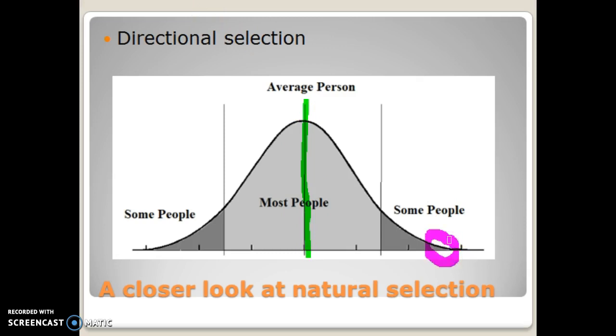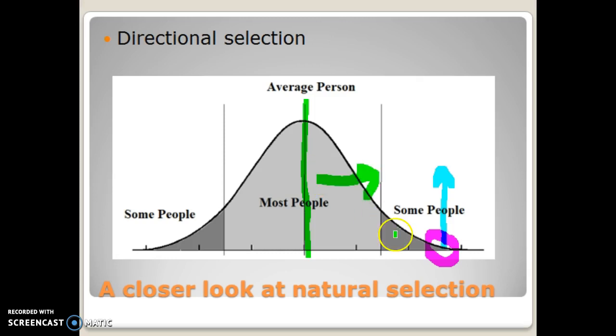Well, they're going to have a higher level of fitness, and as a result, the number of people right here will increase. And as a result of there being more people that have this selected trait, maybe it's height, the average will start to increase and shift in that direction.